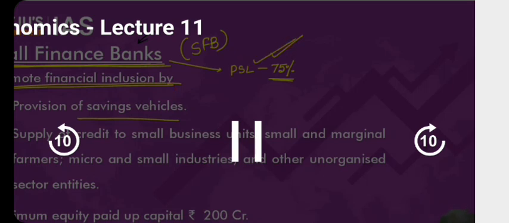Okay. Now, minimum equity paid up capital. Equity paid up capital simply means how much money you are able to raise by selling the shares. Okay, I'll write it again. How much money you are able to raise by selling the shares. So, the minimum paid up equity capital by selling the share ownership of a small finance bank is 200 crore rupees.